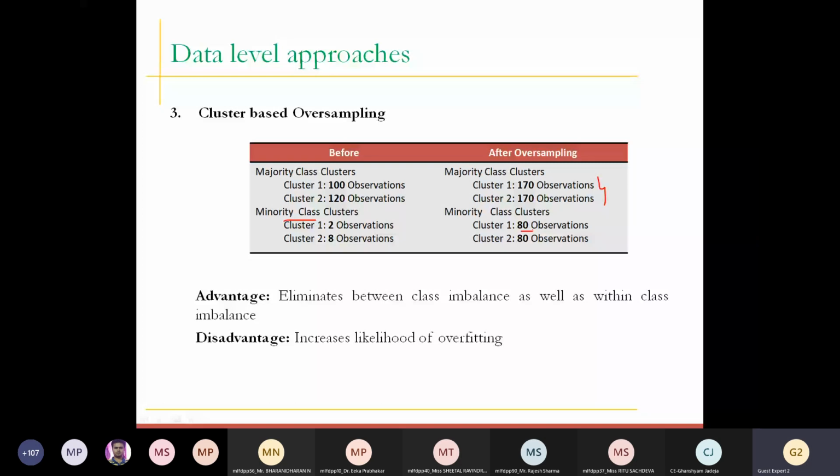If I talk about the cluster centroid based downsampling method, it is again very, very simple. I have not kept a separate PPT for it because it is so simple. Let me just tell you in brief. Suppose my data set has a majority class with 1000 records, 1000 observations, and 200 records in my minority class.